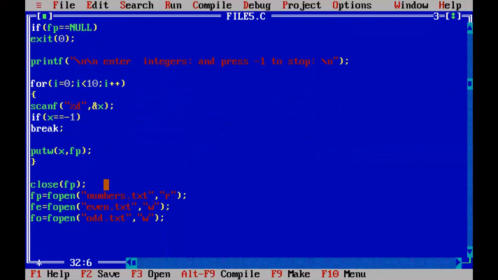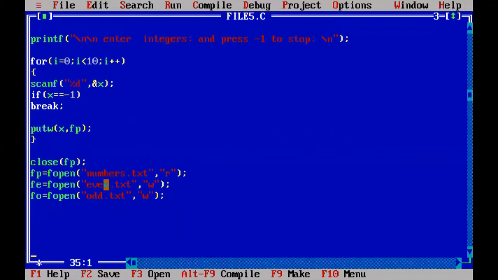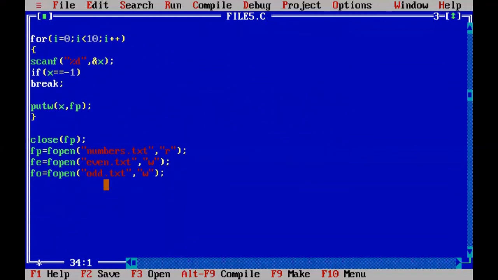Now when numbers.txt is opened in reading mode, you read one integer and check whether it is even or odd. If it is even, write it into the even file. If it is odd, write it into the odd file. How to retrieve? Use the function getw.